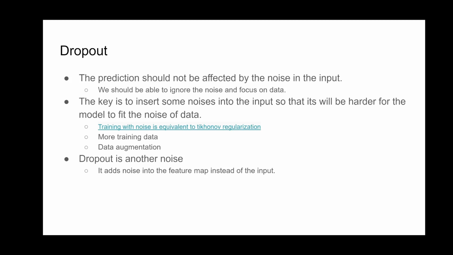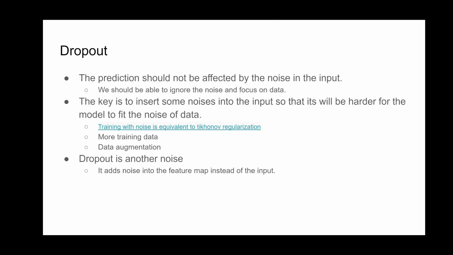And dropout is another way to handle the overfit problem. Dropout can be treated as noise in the data. We can think of dropout as one of the regularizations in the system, because dropout will drop weights randomly in the network, so that it adds some noise into the model.